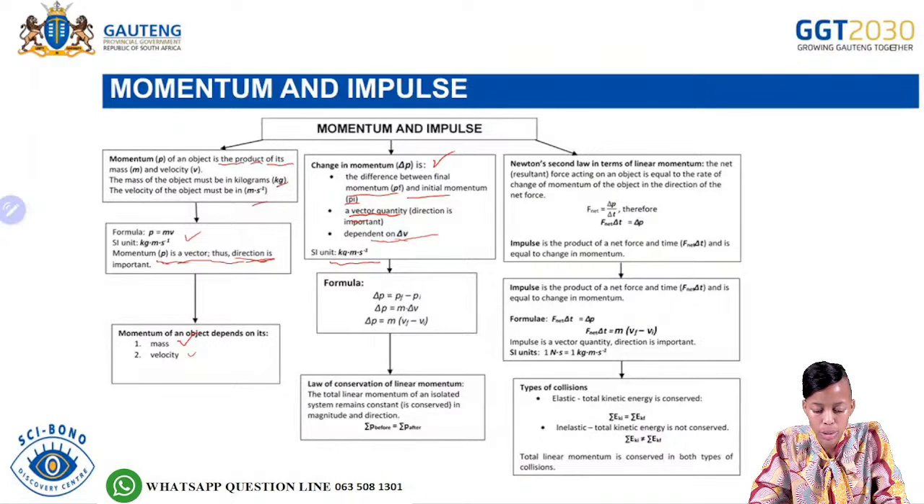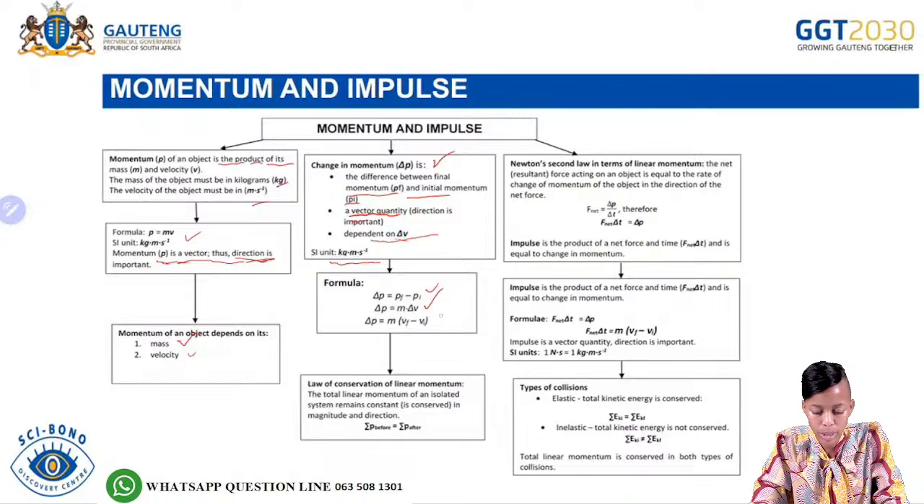And what are the units of momentum? Remember we said it's kilograms meters per second. So therefore the units of change in momentum are also kilograms meters per second. And then again, we spoke about the formula of the change in momentum: change in P equals P final minus P initial. Or we can also say change in momentum is equal to m times change in v, where change in v is the change in the velocity.